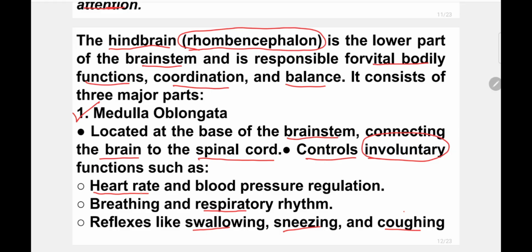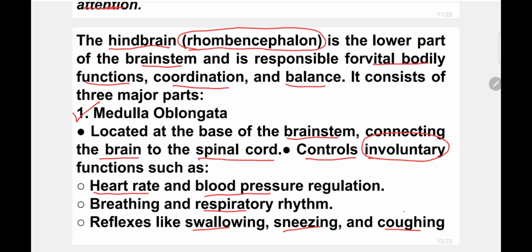Heart rate, blood pressure, we cannot control them on our own. We cannot say, blood pressure, please do not rise. If you get hyper, your blood pressure will rise. If you run, your heart rate will increase. We cannot say that you don't have to rise, right? So we cannot control these things.